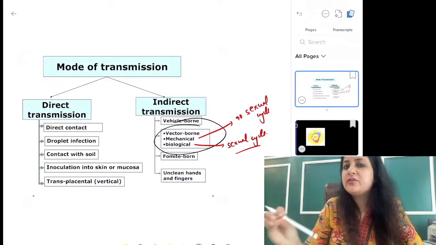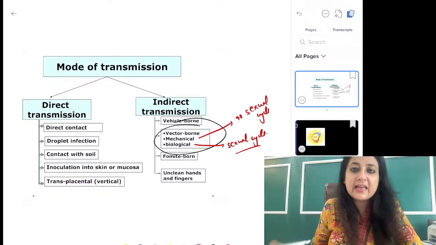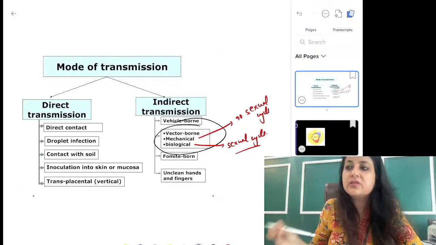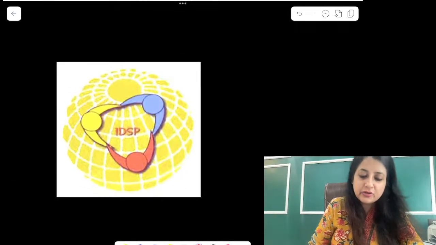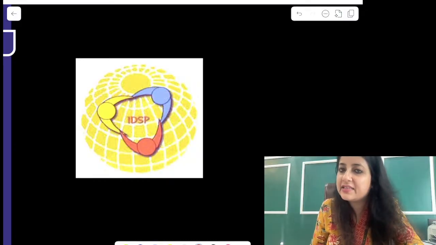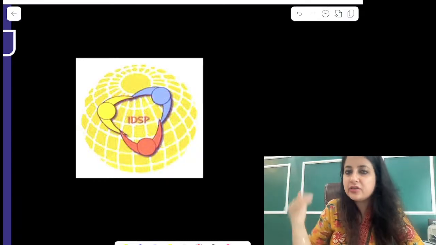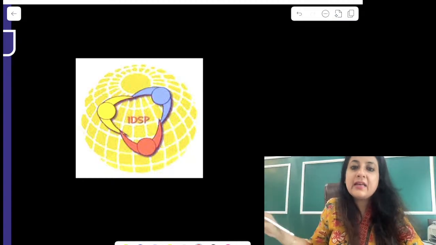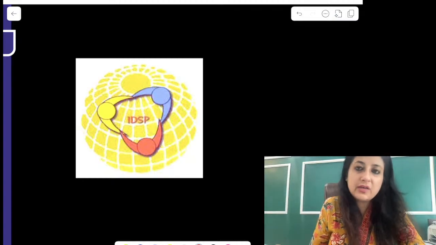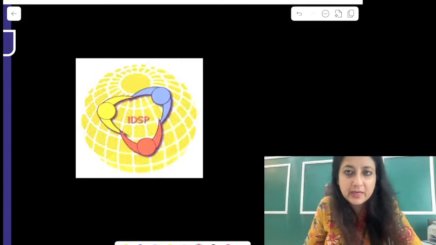Okay, now what I'm going to do is I'm going to take you to a couple of image runs. We're just going to quickly name the images, and then we're going to go to the MCQs concerning all the diseases and the programs. So you all know this image guys, this is IDSP, Integrated Disease Surveillance Program, which we have discussed earlier also. I'll just do a run of the logos in one go, and then I will take up individual questions related to the programs, the management part, all of those.